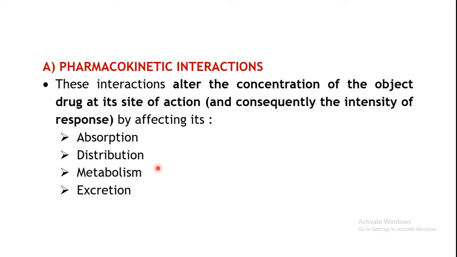Obviously the plasma protein binding may also alter the way by which the drug is moving through the body, and it will alter the kinetics of that particular drug. If there is more plasma protein binding, there are chances of interactions if drugs compete for the same site for binding. Binding is one of the factors for these three, because it's only the free form of the drug which is available for distribution, metabolism or excretion. So binding is one more important factor over here.